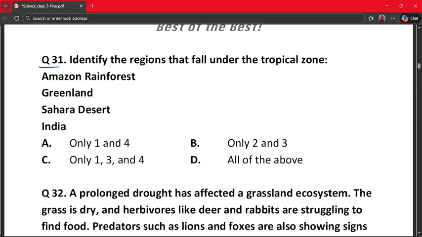So, Amazon rainforest and India lie near the equator. They receive direct sunlight and Greenland is polar. So, only 1 and 4 are the correct answer. So, option A, which says only 1 and 4, is the correct answer.